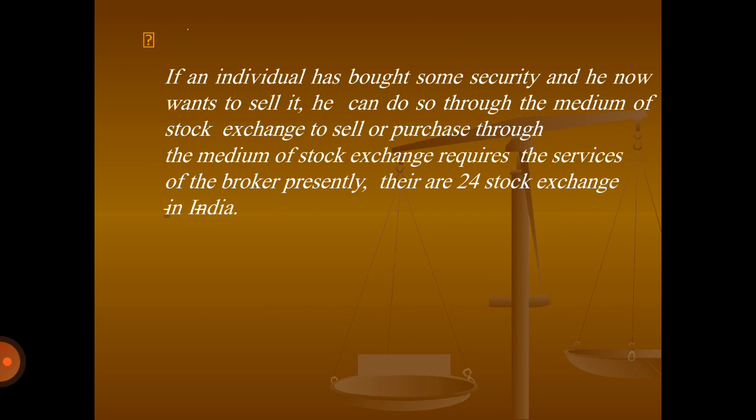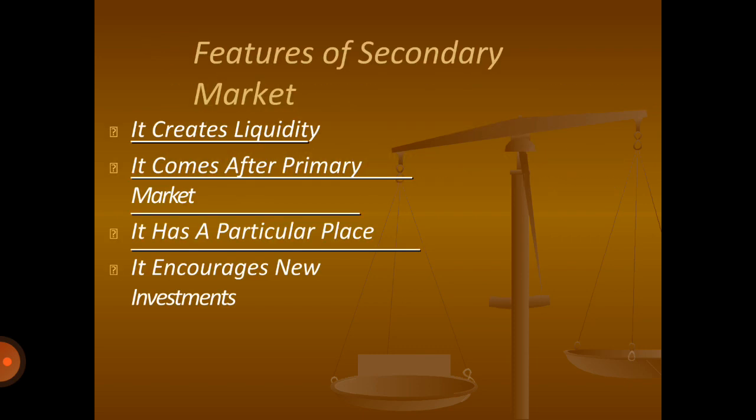If an individual has bought some security and now wants to sell it, he can do so through the stock exchange. To sell or purchase through this medium, the stock exchange requires the service of a broker. Presently, there are 24 stock exchanges in India. The best known and oldest are the BSE, the Bombay Stock Exchange, and the NSE, the National Stock Exchange. Features of the secondary market: it creates liquidity, it comes after the primary market, it has a particular place, and it encourages new investment.